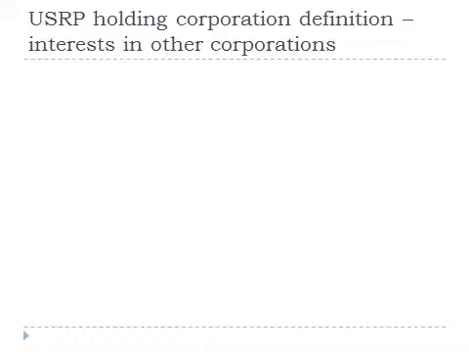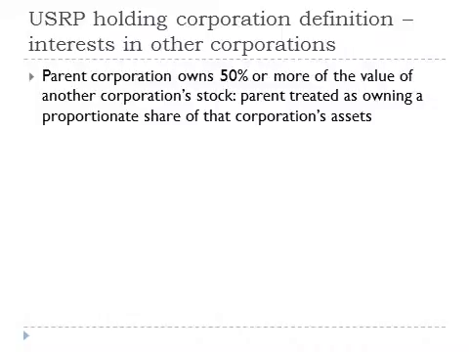In determining if a corporation is a U.S. real property holding company, we must take into account interests it holds in other corporations. If a parent corporation owns 50% or more of the fair value of another corporation's stock, then for purposes of the definition of a U.S. real property holding company, the parent is treated as owning a proportionate share of that corporation's assets.